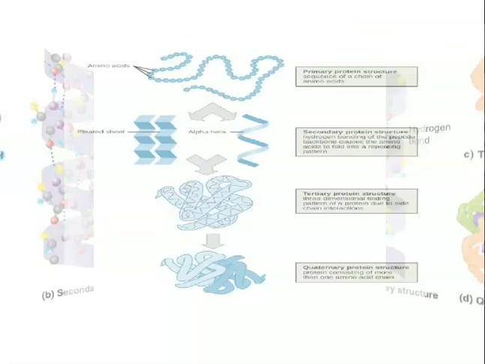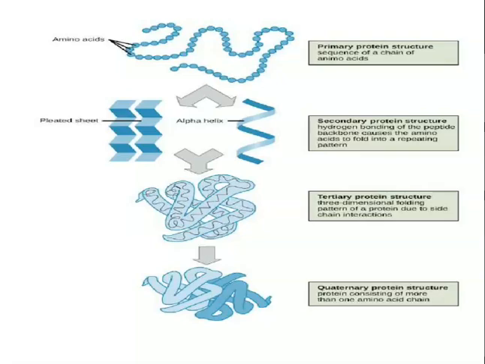So, the primary structure of protein simply tells us the sequence in which the amino acids are linked to one another. That means the primary structure is only the sequence of amino acids. If there is a change in the sequence, it may lead to a different protein synthesis. So it all depends on the sequence.